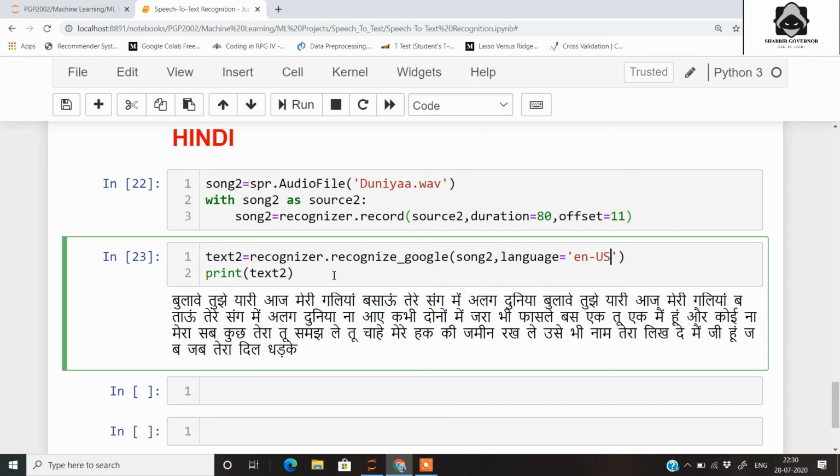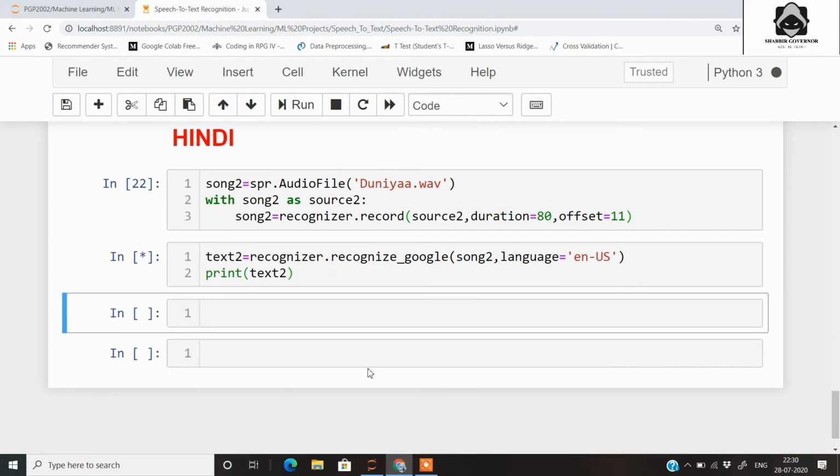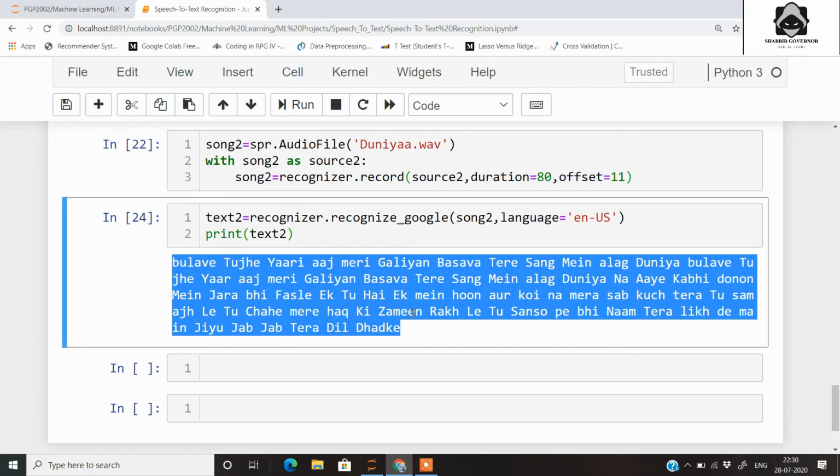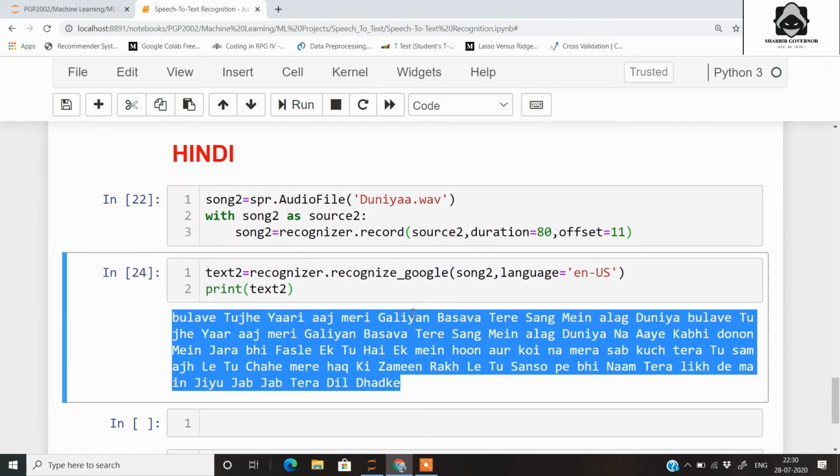So let's rerun this thing. So you can see here that we are getting the same output which we earlier got in Hindi language, in English text. So this is how actually you can convert speech to text using Python and this module, that is speech recognition, and Google's API.